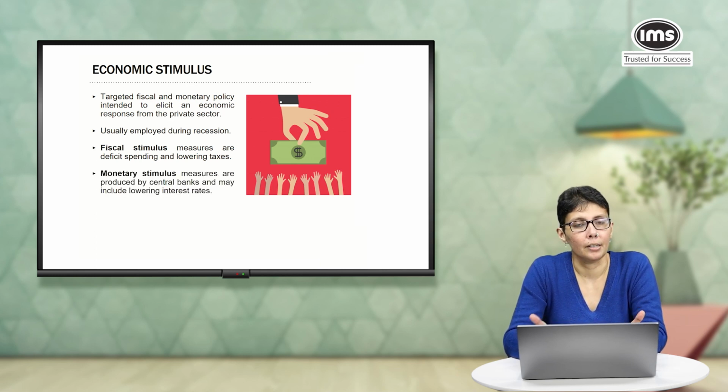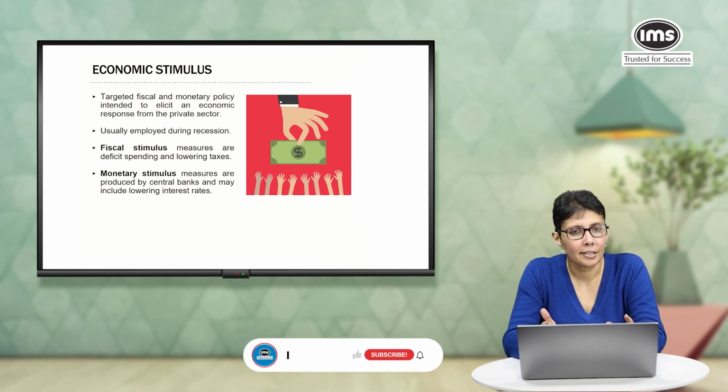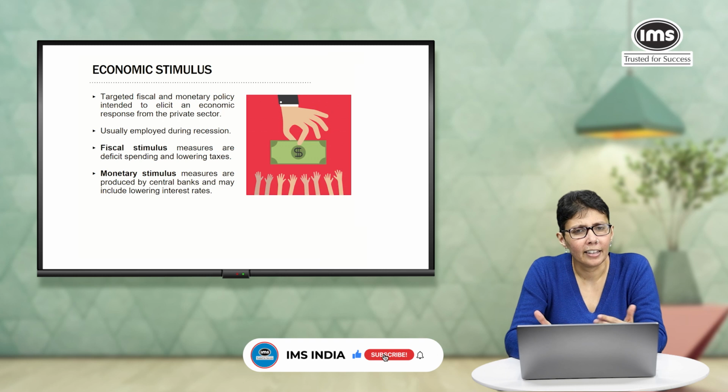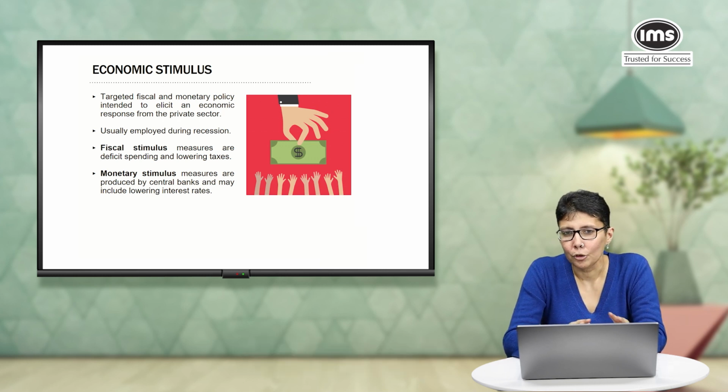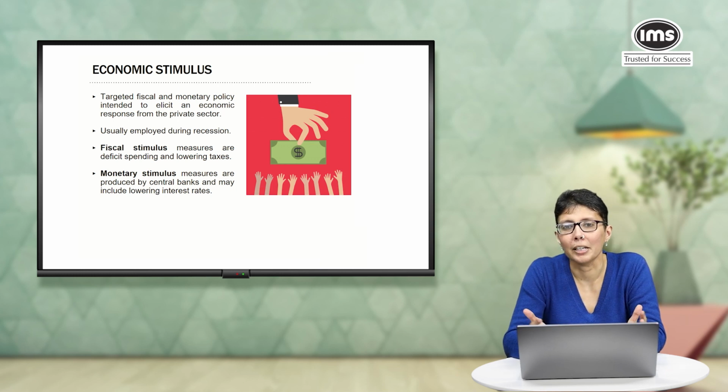Now, monetary stimulus has to do with the money supply in the economy. So, these are measures taken by the central bank, and generally they involve lowering interest rates. Now, here we need to be a little cautious because if interest rates are low and a lot of money is circulating in the economy, that might lead to another problem called inflation.